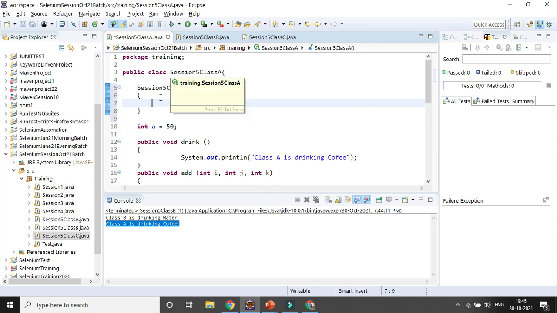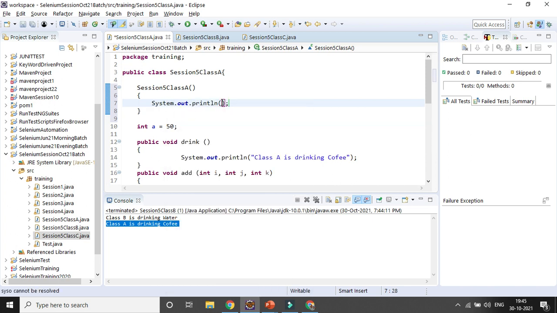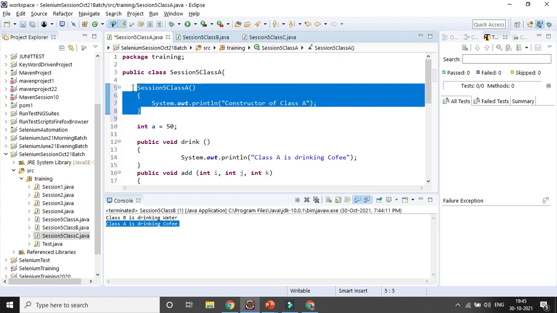Here I want to print something, say "constructor of class A". Similarly, I will create a constructor for the other class, class B.